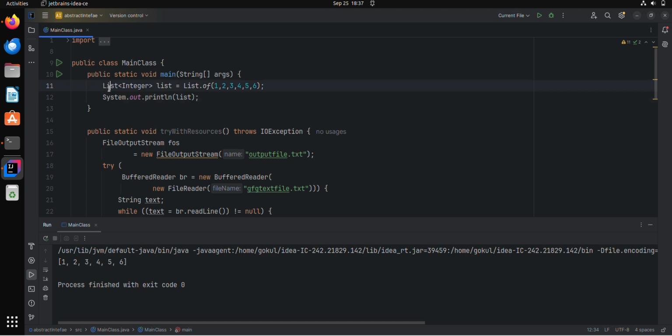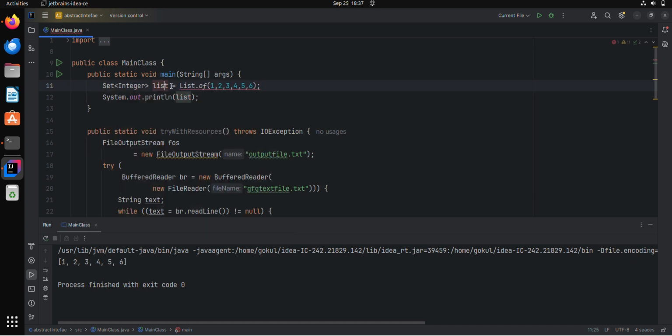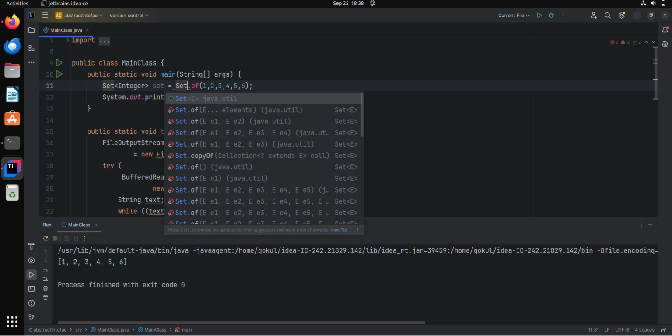This will work not only for the list. The same factory method is introduced in the other collections as well, whether it is set or map.